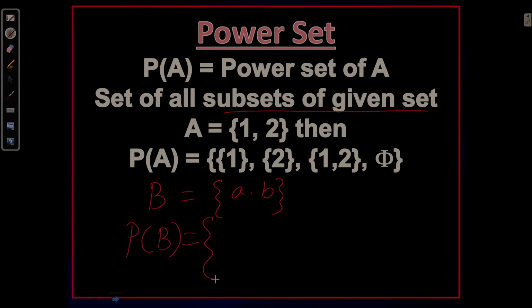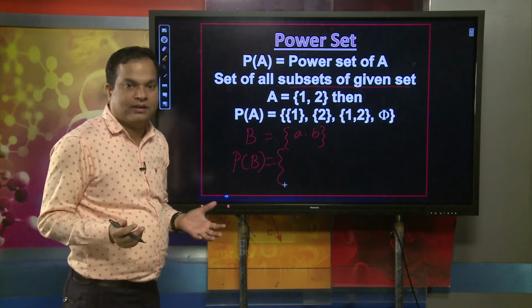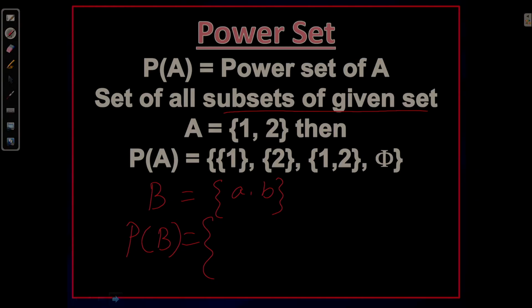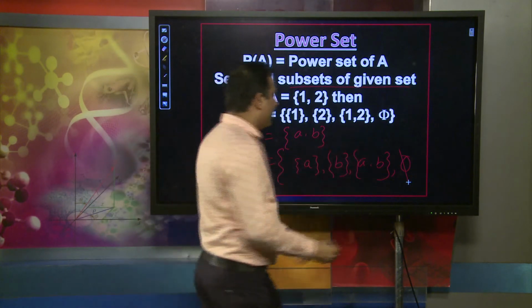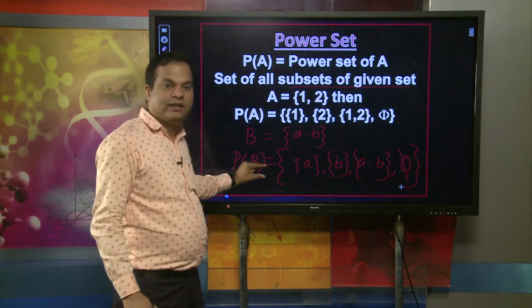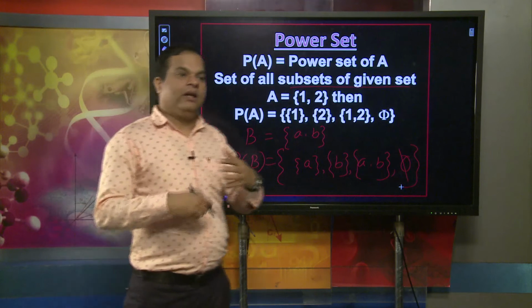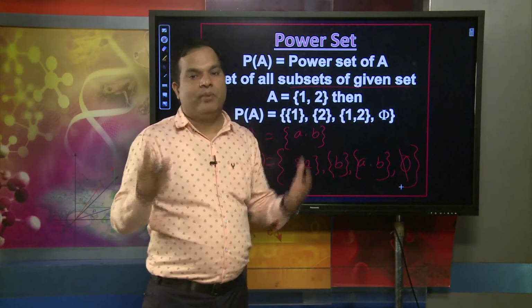Very simply, by taking all subsets it becomes the power set. {a} is the first subset, {b} is the second subset, {a, b} is the third subset, and we already know the empty set is a subset of every set. So {a}, {b}, {a, b} and the empty set make up the power set of B. That means the combination or union of all subsets becomes the power set.